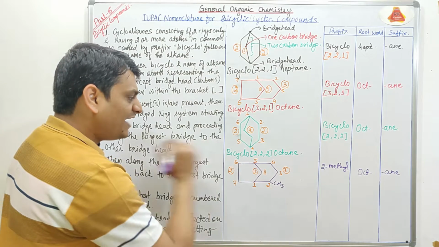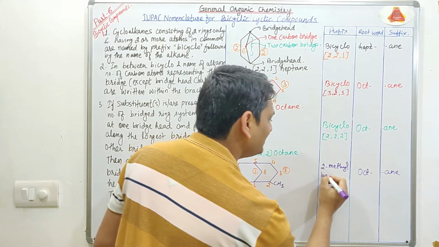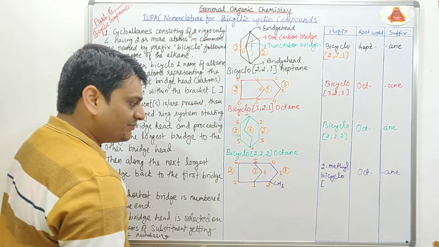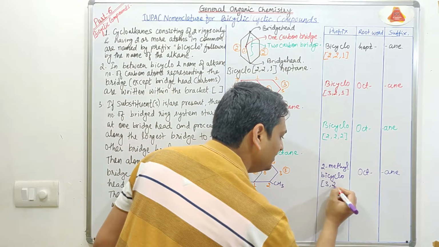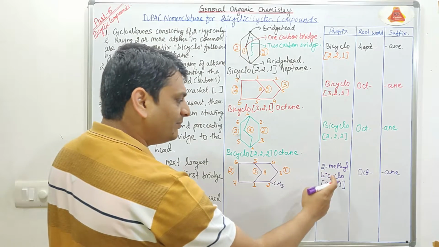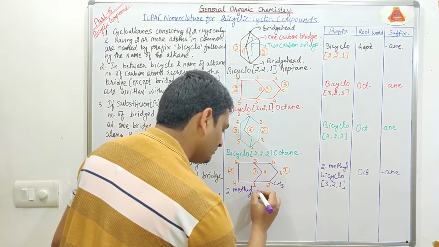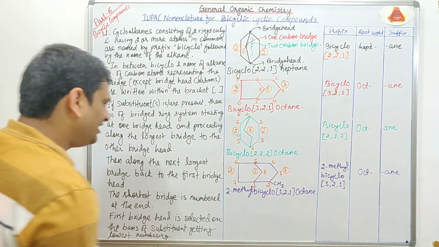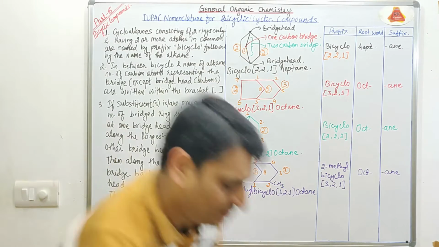Now coming to the bicyclic structure, for bicyclic we have to write the prefix, that is bicyclo. Now coming to the number of carbon atoms present, so 3, 2, 1. In brackets we have to write 3, 2 and 1, and the complete name will be 2-methylbicyclo[3.2.1]octane. So this example satisfies all these conditions. Now let's take one more example.